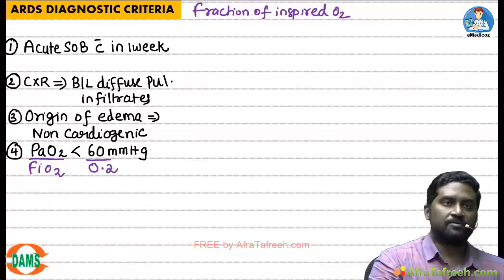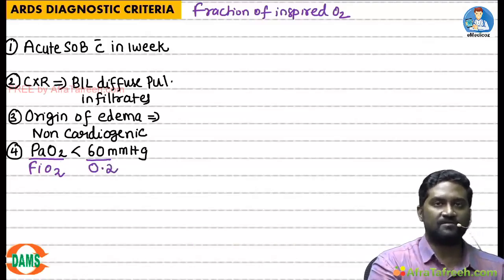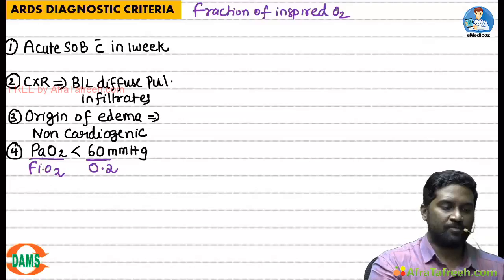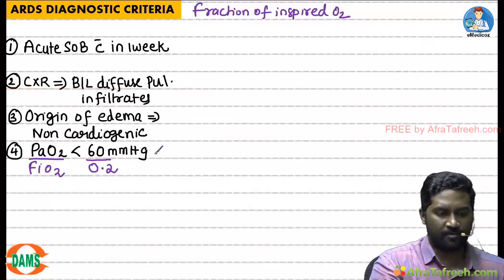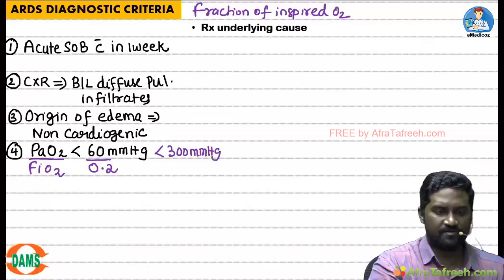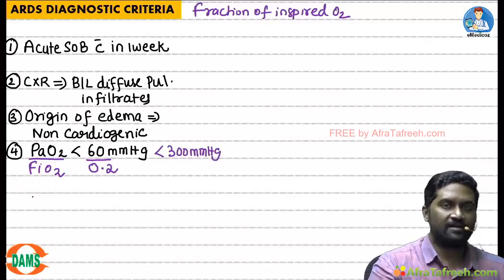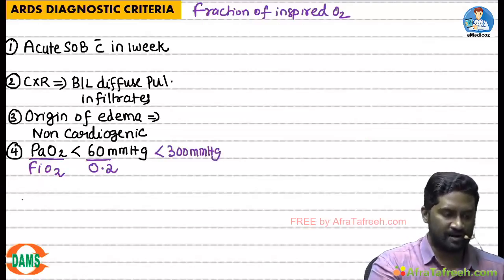So according to this ratio, the definition of ARDS is not just PaO2 less than 60, it is PaO2 by FiO2 less than 60 by 0.2. 60 by 0.2 you get 300 mmHg. Now what is the benefit of this ratio? It can classify ARDS into mild, moderate and severe.